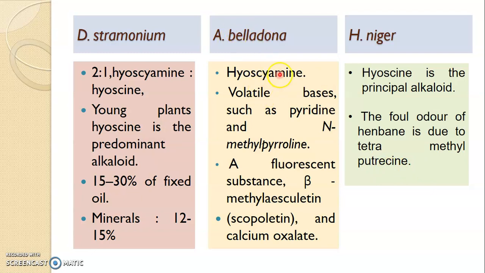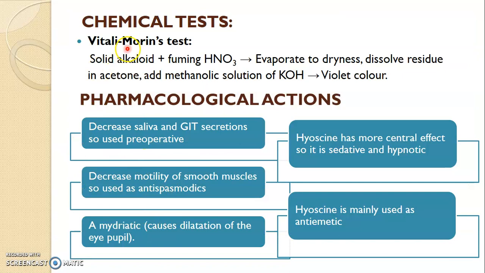Apart from hyoscine and hyoscyamine, the belladonna contains some volatile bases, which are pyridine and N-methylpyrroline, and a fluorescent compound called methylaesculetin or scopoletin, and Datura stramonium contains fixed oils and minerals. The most important chemical test of Datura alkaloids is Vitali-Morin's test.